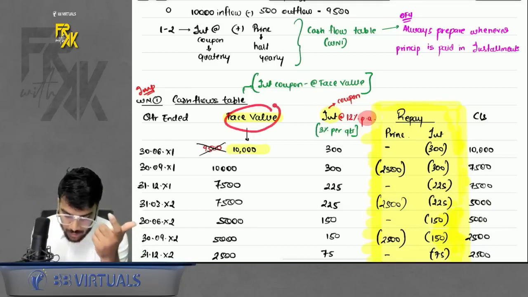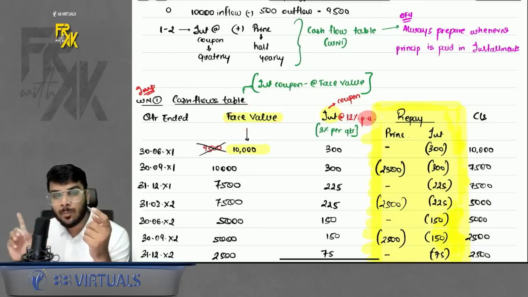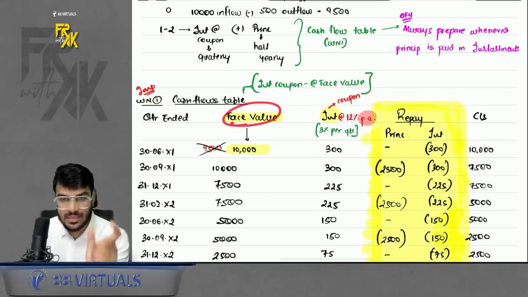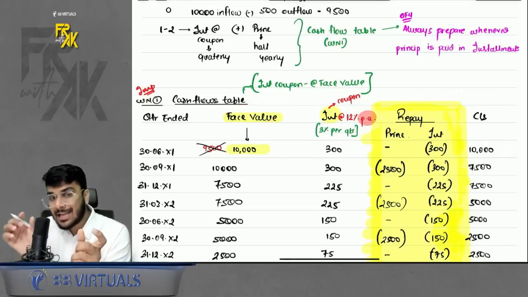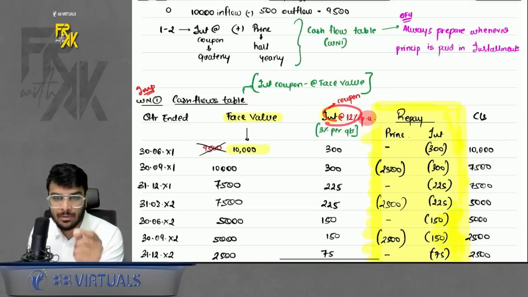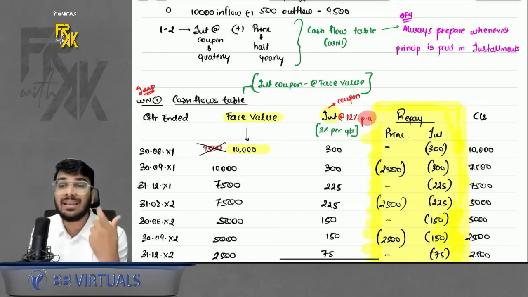So that is why here in LAT we used to take opening under fair value. Here we take the face value. In LAT we book the interest as per EIR. Here we will calculate the interest as per coupon, because our motive is to find the cash flows, right?